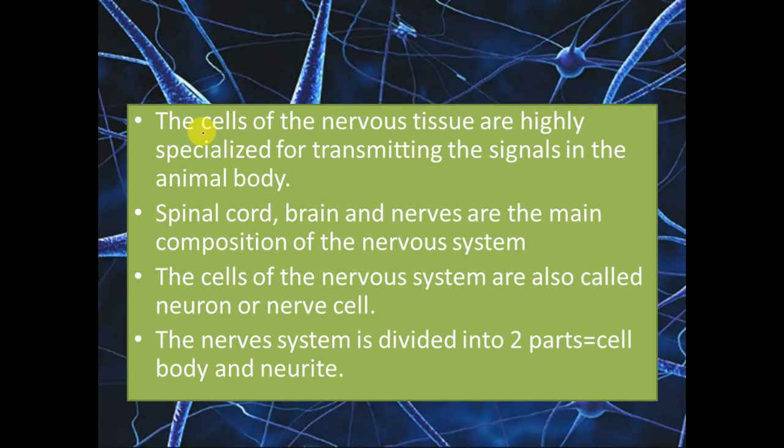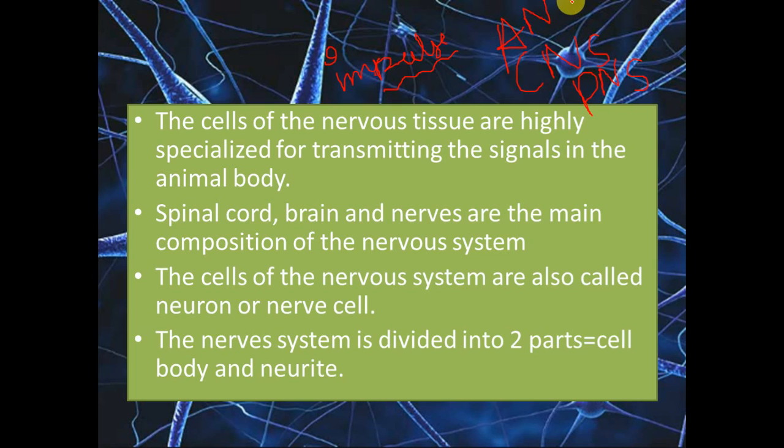The cells of the nervous tissue are highly specialized for transmitting signals in the animal body. So nerves help us to transmit information, any form of impulse from the external environment into the body. Spinal cord, brain and nerves are the main composition of the nervous system. So it's all about the central nervous system, and it also consists of PNS and ANS.